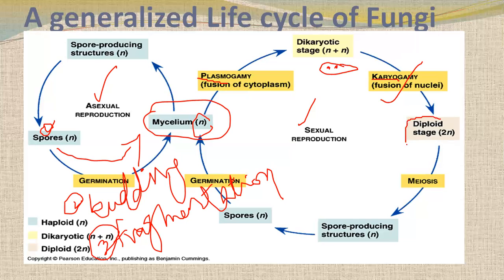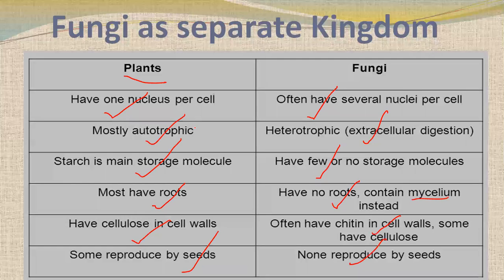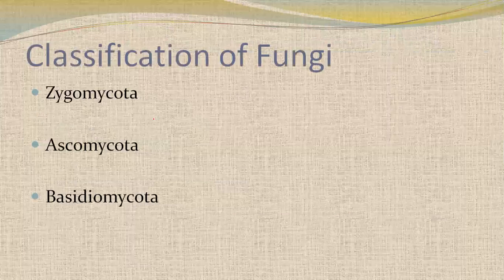So then diploid stage has come in which both of the nuclei, positive and negative strains, just get together and they exchange their genetic material. After that, meiosis is done and spore production is done, in which lots of spores are produced with n number. Here 2n is changed by meiosis into n number, and then again spores are formed and they germinate and mycelia are formed.